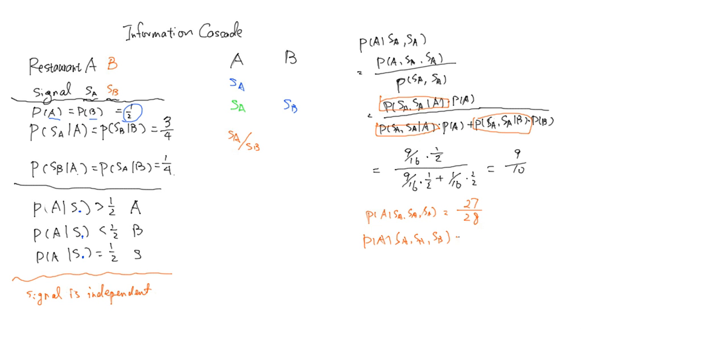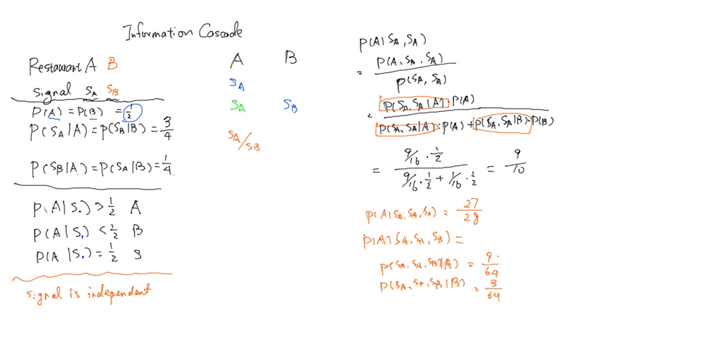By a similar calculation, what we need to calculate is P(SA, SB | A), and what's the likelihood that you get SA, SB conditional on B. So this works out to be, oh no, 9 over 64, and this is going to be 3 over 64.